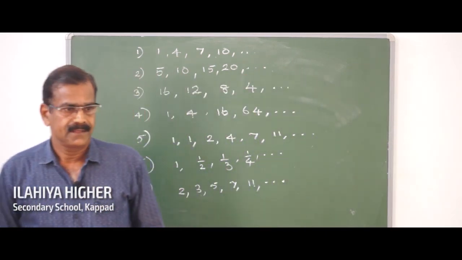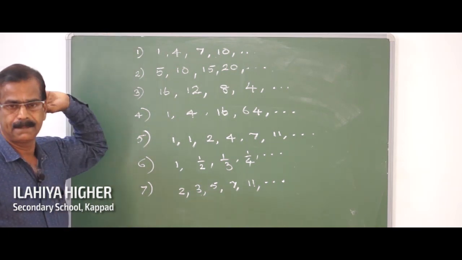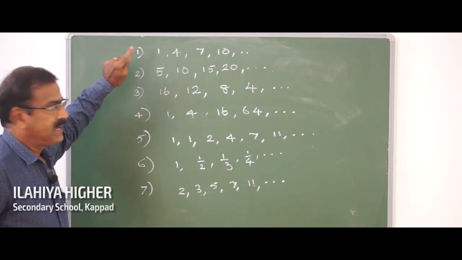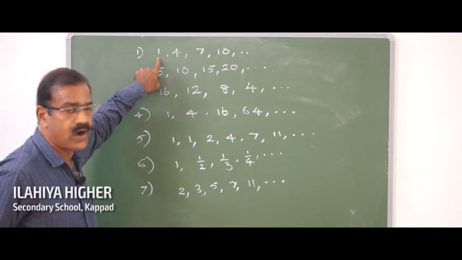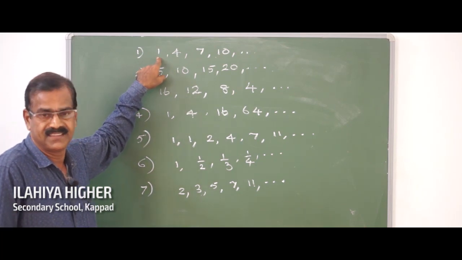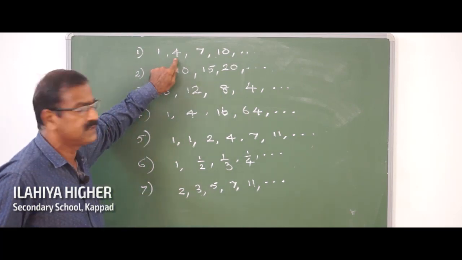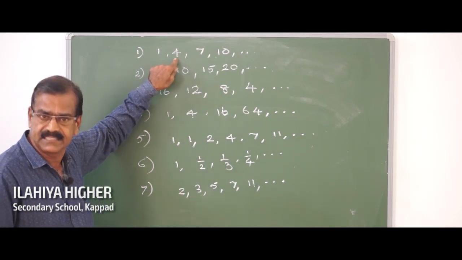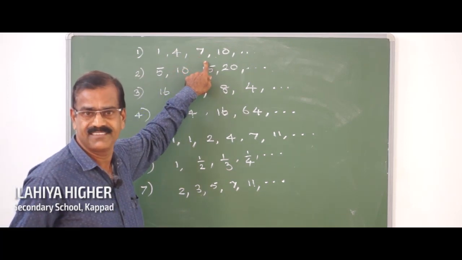And here, let us take the first number sequence. Here the first one in the number sequence is 1. It is called the first term. And the second number written is called the second term. Then the third term, here the third term is 7.